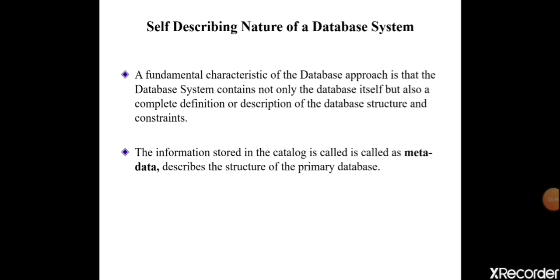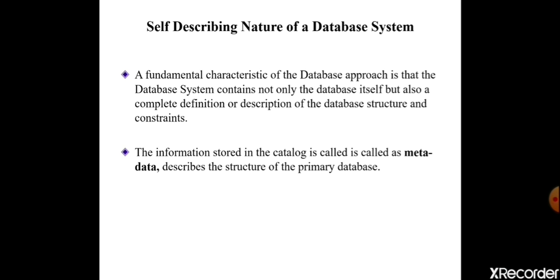I am taking the example of a company database. In the company database, I'll take one table as employee. We can term it as a relation also. Relation employee or table employee, I can say. Table employee is one data. I am saying this is the data of employee. In that employee table, I am storing some more data. What all data am I storing? Employee ID, employee name, designation, address, contact number, and the projects assigned to that particular employee. These are all the details I am storing in the employee table.